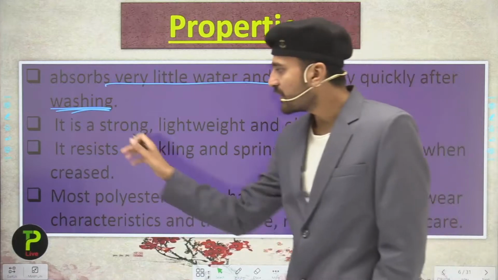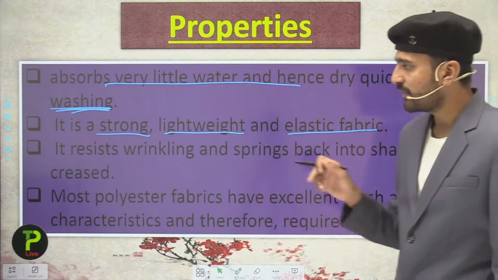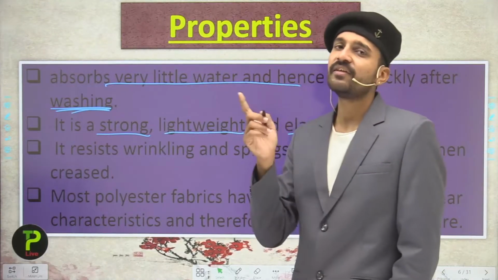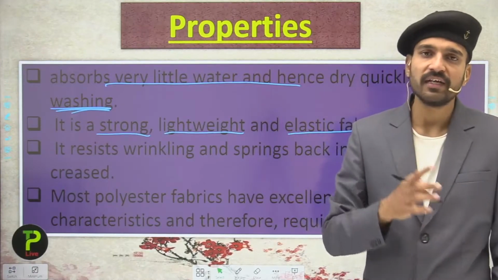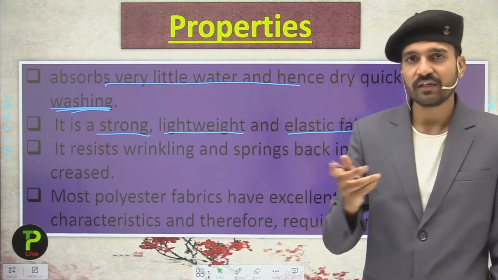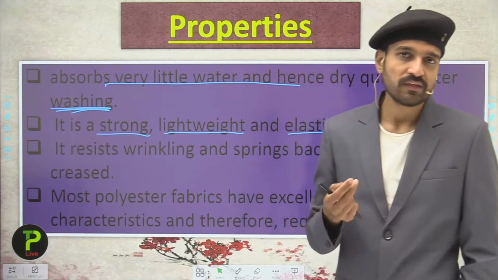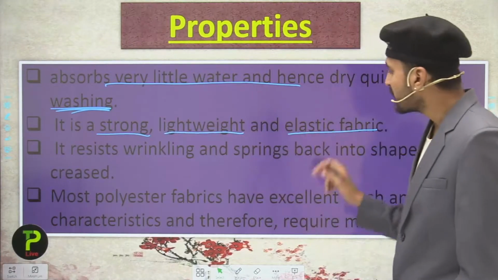The second property is that it is a very strong, lightweight and elastic fabric. Talking about the strength, that is the tensile strength, its tensile strength is not as much as that of nylon. Nylon has the highest tensile strength from all of these, that is from the acrylic, polyester, rayon, corrosyl, spandex, etc. So here it is a strong, lightweight and elastic fabric.